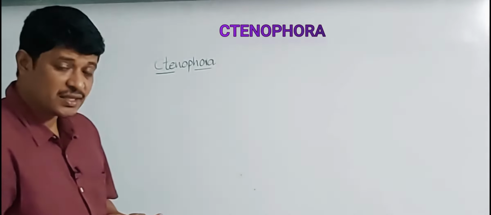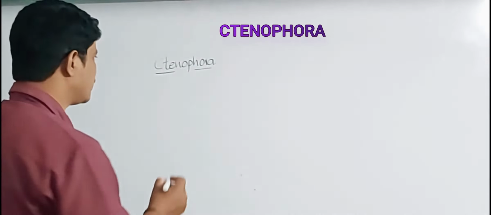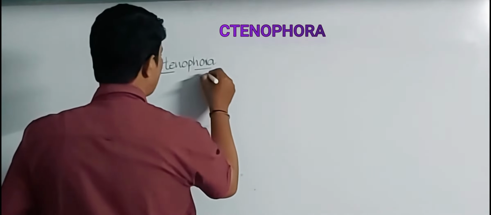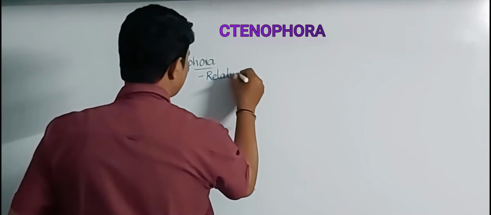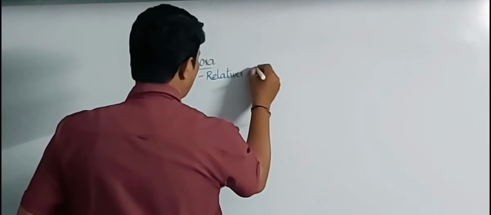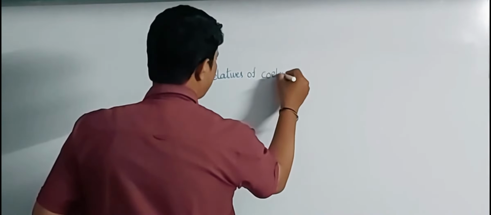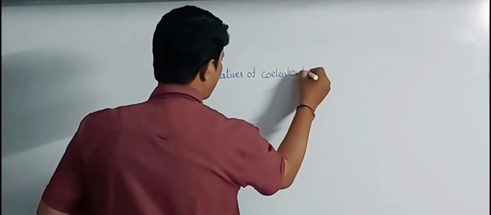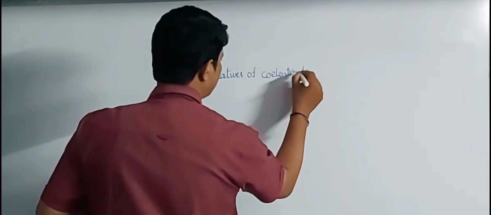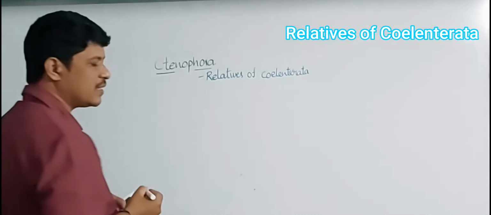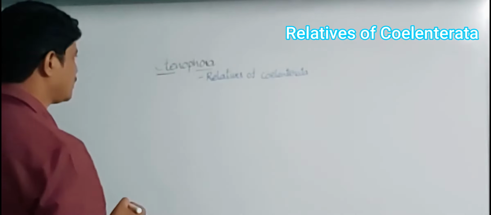The Ctenophora animals are commonly called the relatives of Coelenterata, the relatives of the Coelenterata animals.